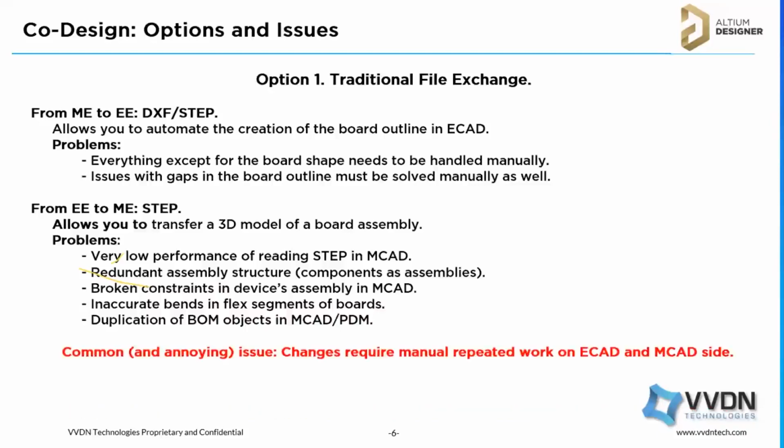The annoying issue is that every time we have to share the file. If there is a small change in the mechanical enclosure, it will affect the PCB board outline, so he has to update the changes and share them. These manual changes are repeated work, and we have to exchange inputs from both the electrical and mechanical sides.